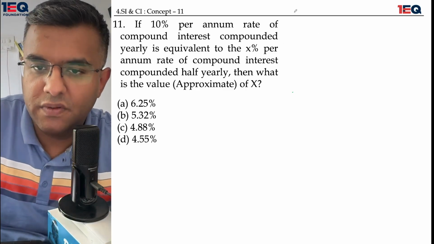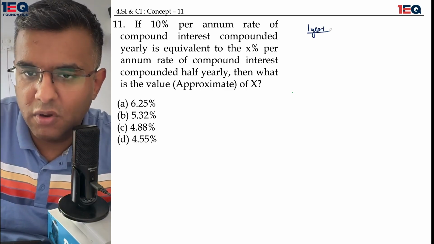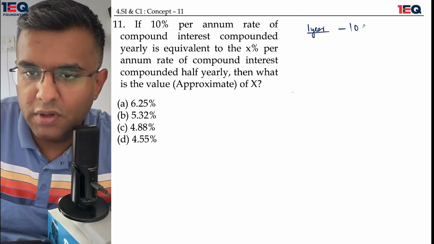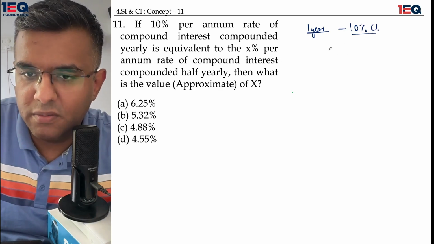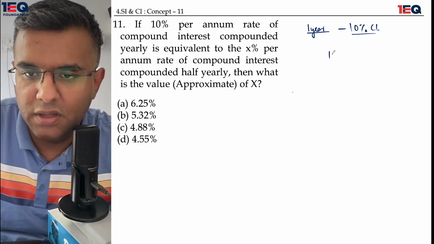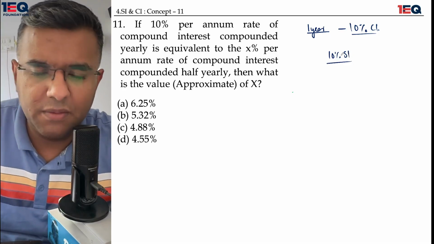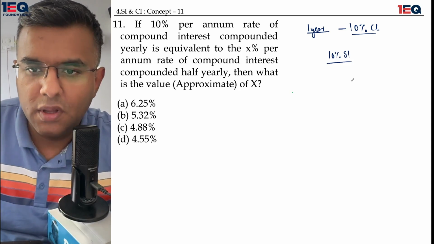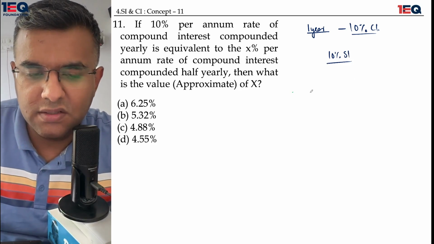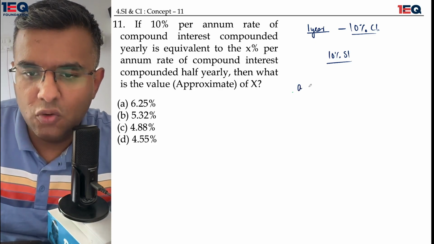If I'm talking about only a single year, I'm talking about 10% compound interest, then my simple answer would be 10% simple interest, which is also equal to 10% compound interest, because we're talking about 1 year. But this interest now, out of the four options, they have to be broken down in two portions.